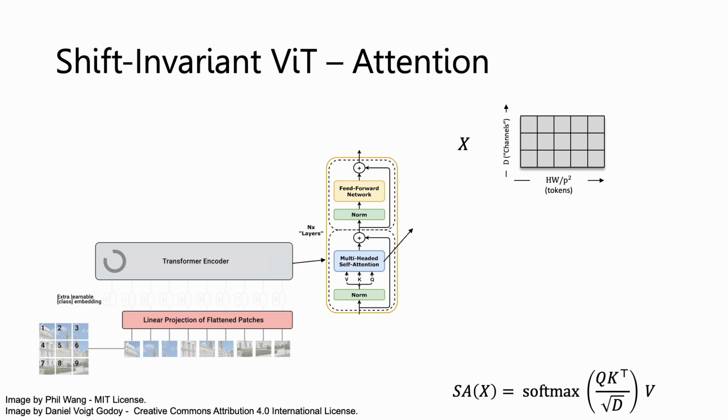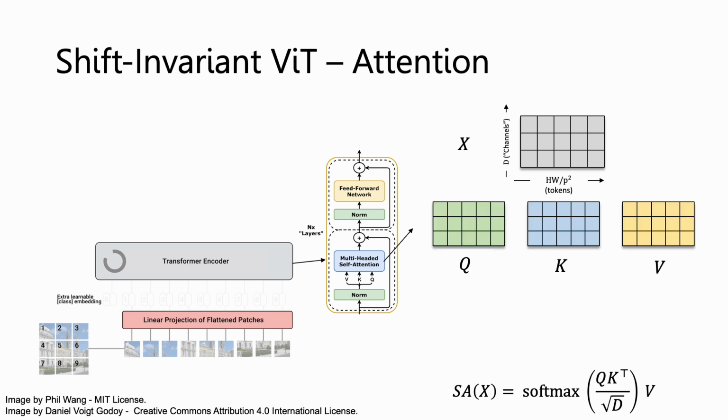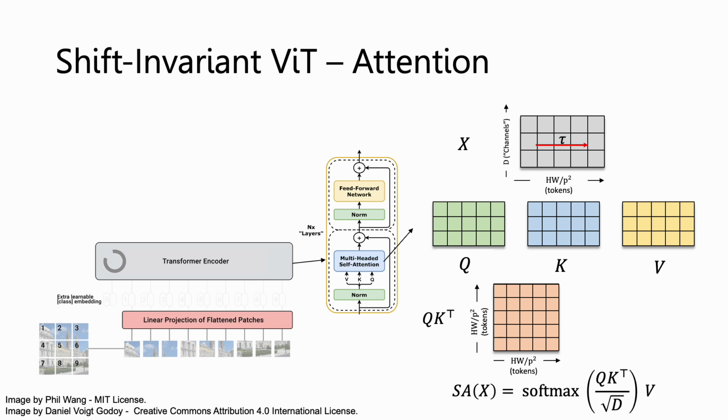Its input is a sequence of patch embeddings. For each patch, we compute 3 linear transformations, giving sequences of queries, keys, and values. We then multiply the queries and keys to obtain an attention map, and apply a row-wise softmax, then multiply by the values. Having the sequence representation in mind, when the input is translated, the queries, keys, and values translate in the same way, and these translations appear along the diagonal of the attention map. Therefore, applying the row-wise softmax breaks shift equivariance.